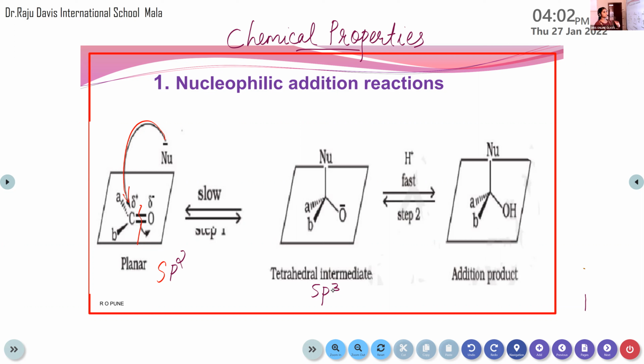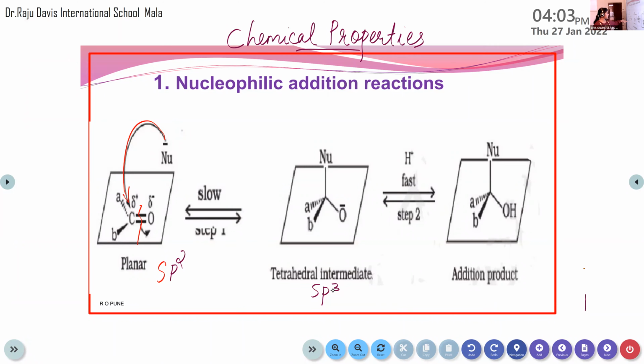Now look at the second structure, it has only single bonds, right? So one intermediate is formed. That is the first step. When a nucleophile attacks the carbon atom, the double bond breaks and it is converted to an intermediate, and sp2 becomes sp3.